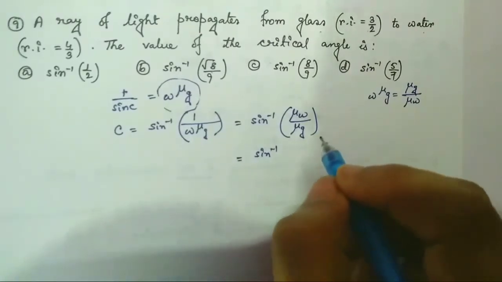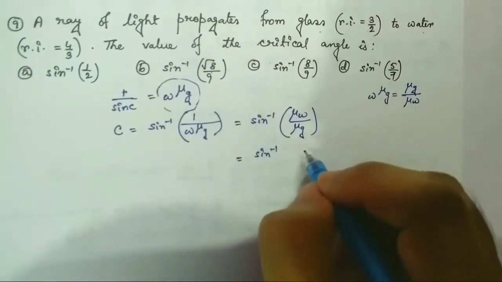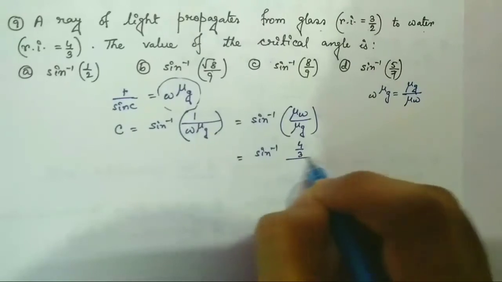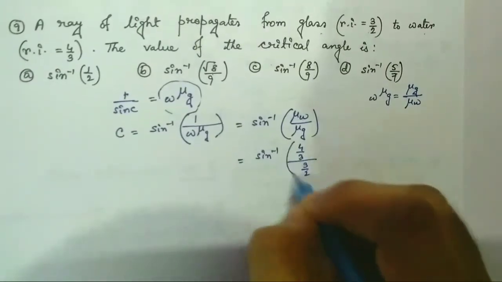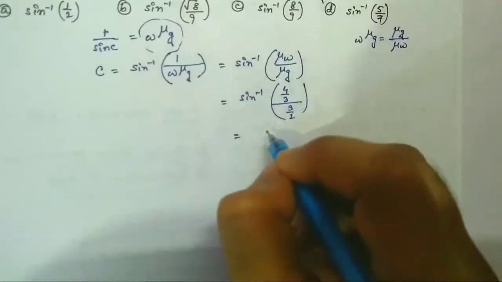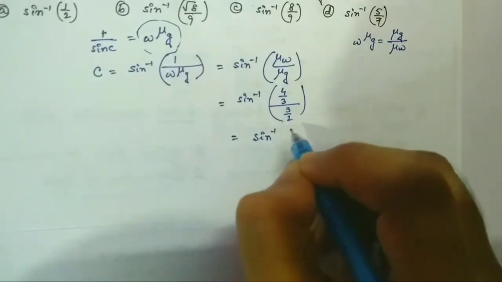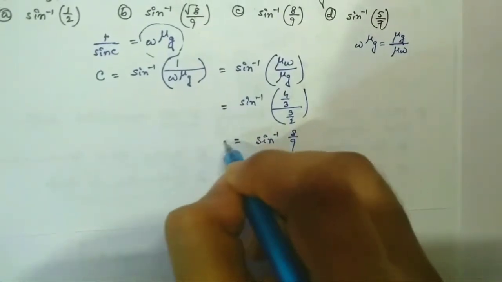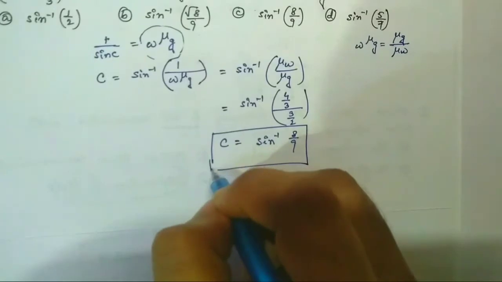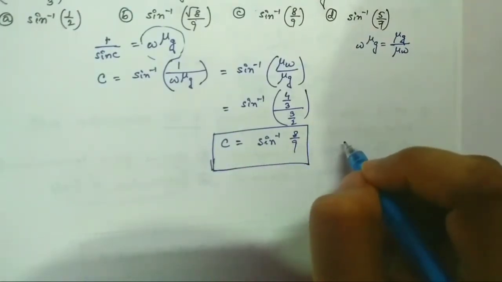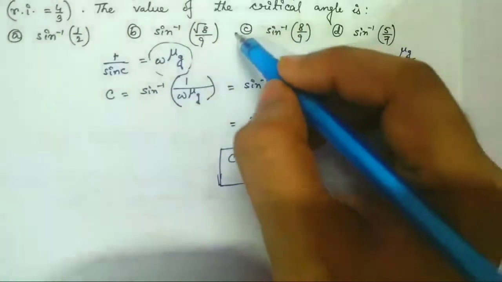Sin inverse. The refractive index of water is 4/3 and that of glass is 3/2. So this is actually given by sin inverse 8/9. This is the critical angle. Okay, so option C is the right answer.